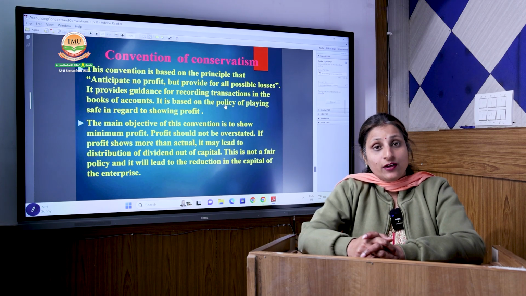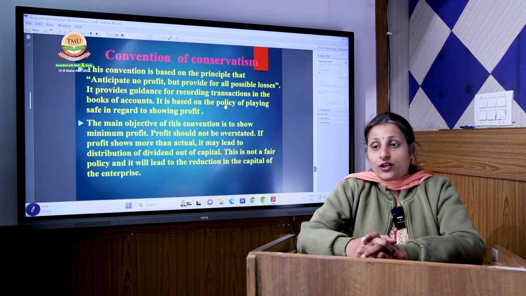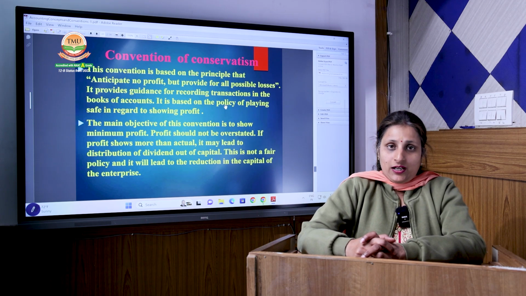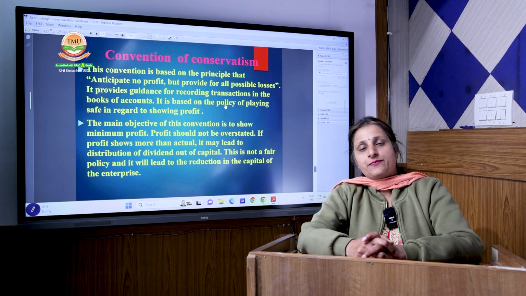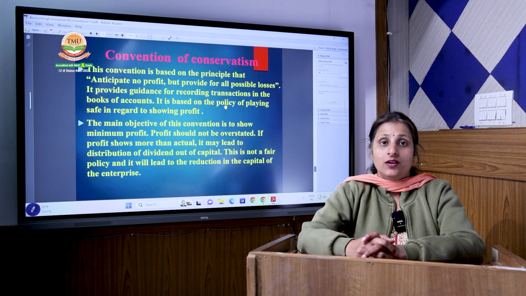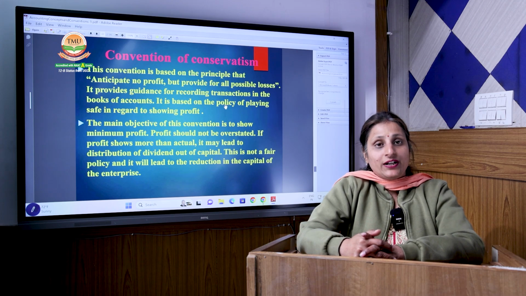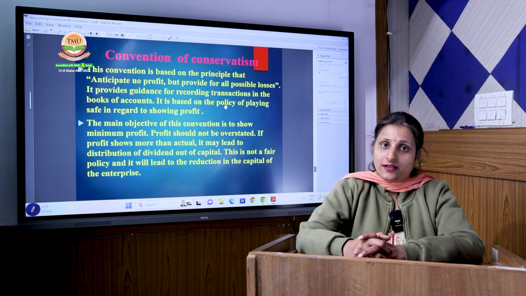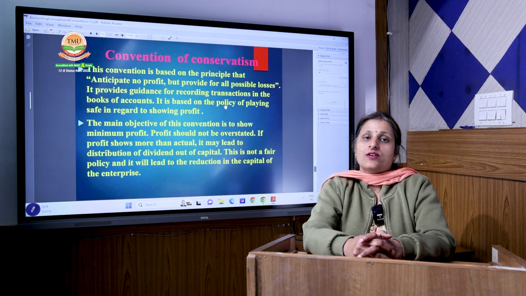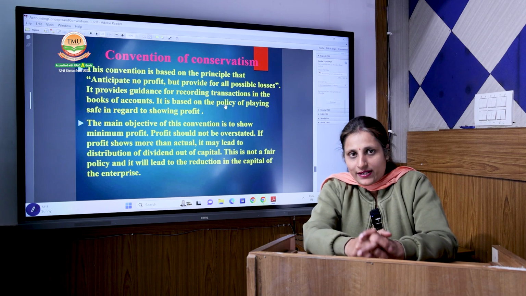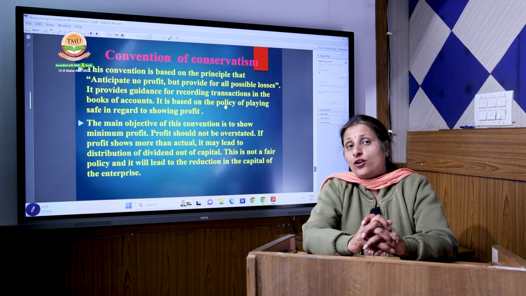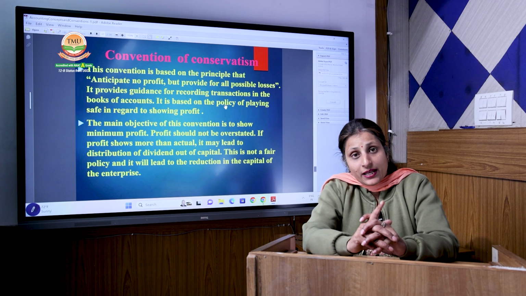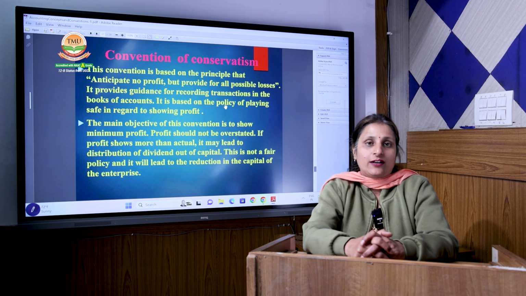We can't make any plan, or do any expense, or show any expense according to our assumption that we will get 5 lakh rupees at the end of the accounting books. No, not until that profit has been realized. But you can anticipate your losses. Accounting says don't anticipate the profit. Don't assume what you will get. But you can anticipate your losses, and you can prepare yourself for those losses.